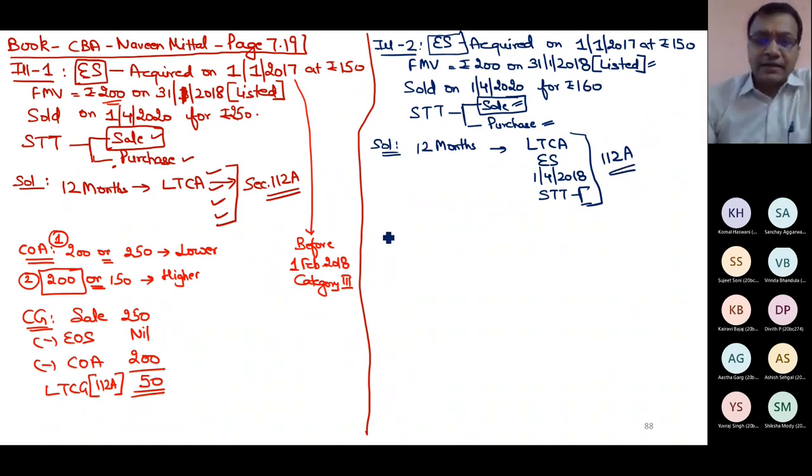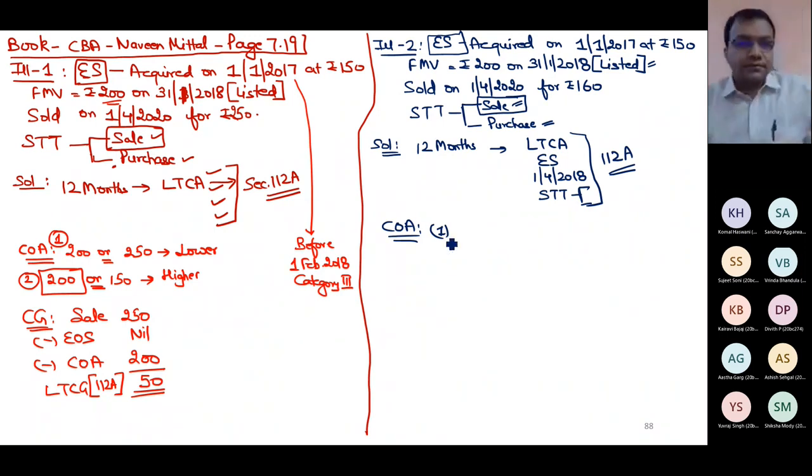Now I have to compute gain. Gain will be as per section 48. It's simple, but I need to compute cost. Can you tell me what is the value of step 1? Hurry up. Read it and tell me the value of step 1. Sir, 160. 200 or 160, whichever is lower, 160.